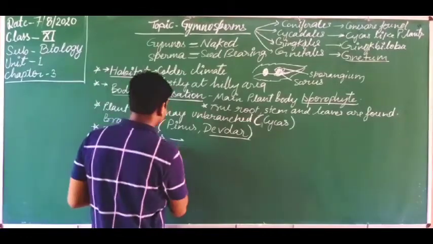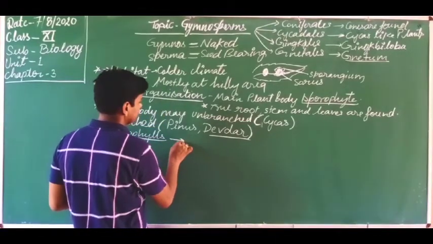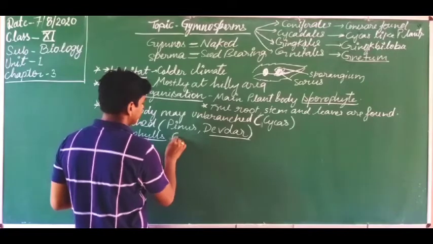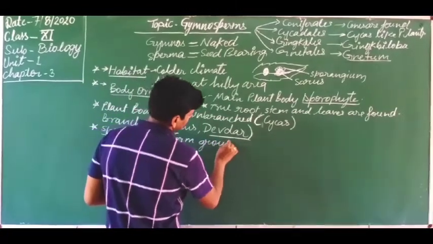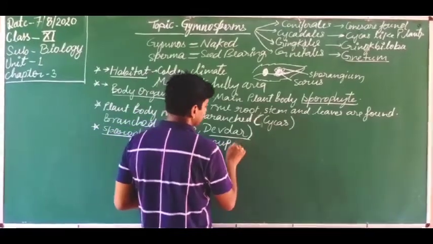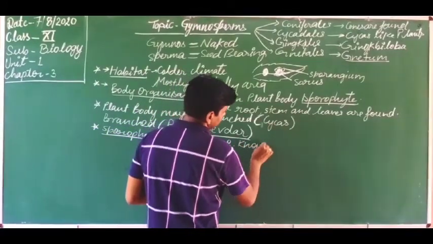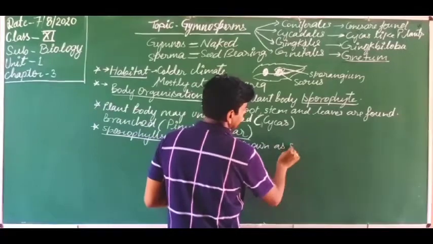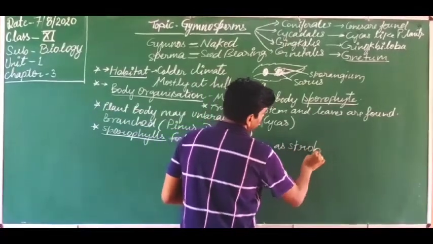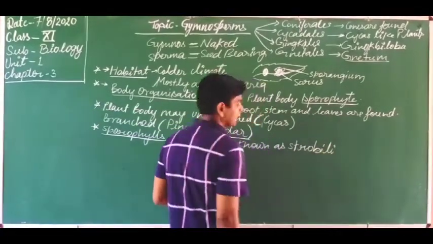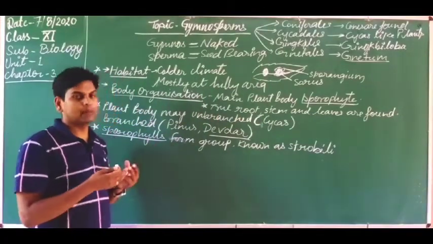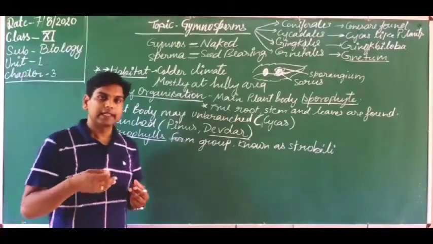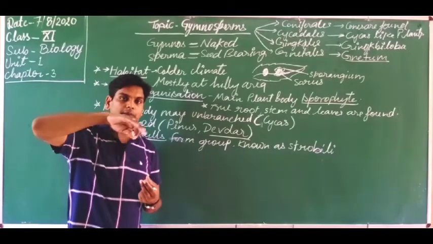So these groups of sporophylls form the group known as what? Strobili. What does strobili mean? Strobili is a cone-like structure because a number of sporophylls are spirally arranged in the form of a cone.